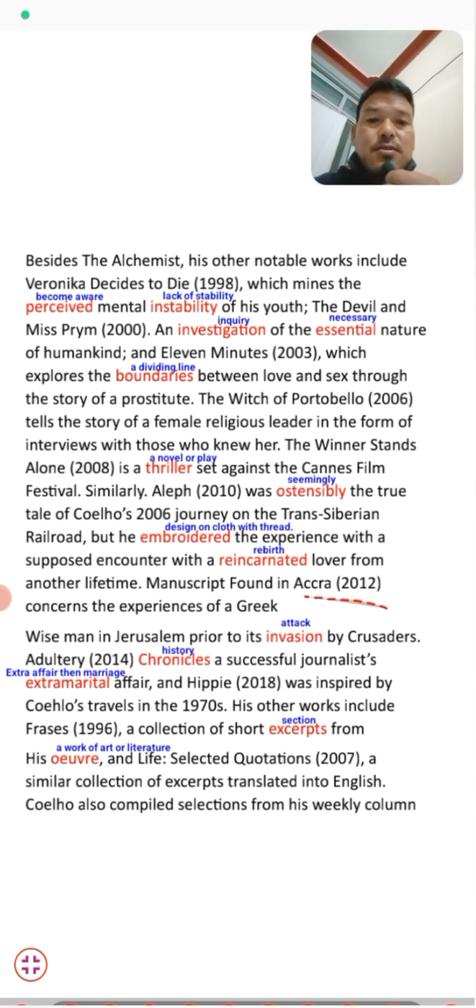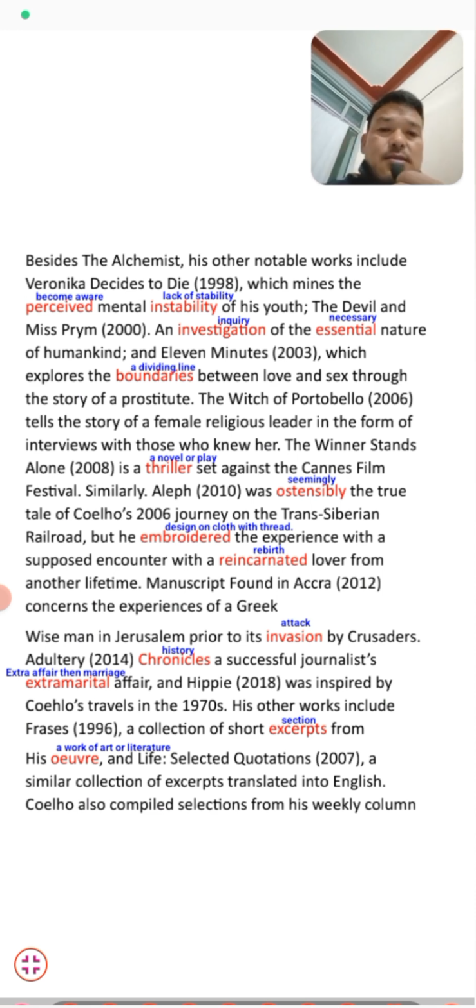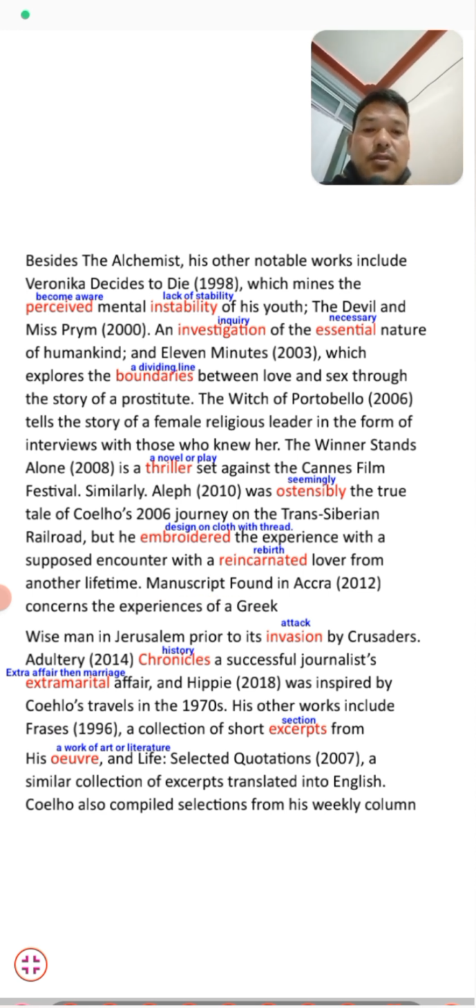Then in 2012, it was Manuscript, found in Accra in 2012, a book concerned with the experience of Greek wise men in Jerusalem prior to its invasion. By invasion, students, I mean attack by crusaders. So this book was all about the experience of Greek wise men in Jerusalem prior to its attack by crusaders.